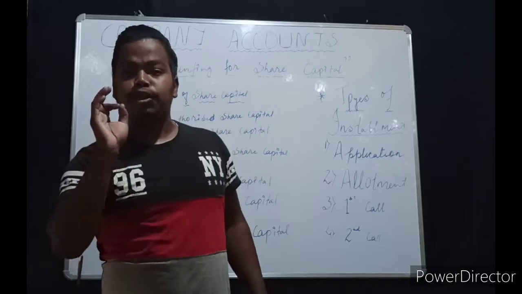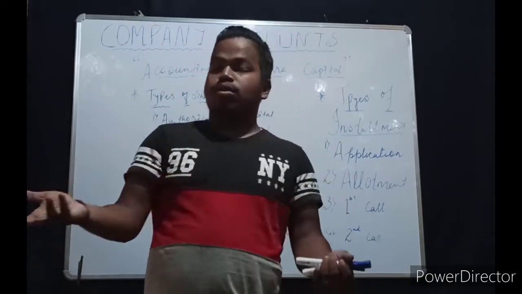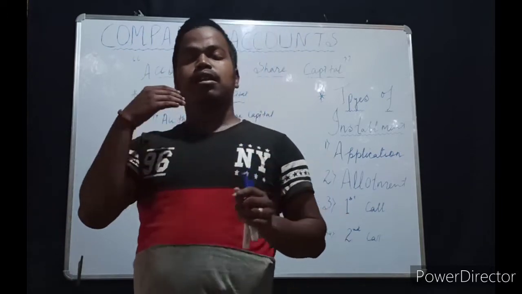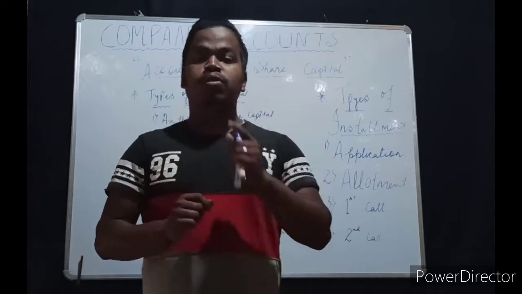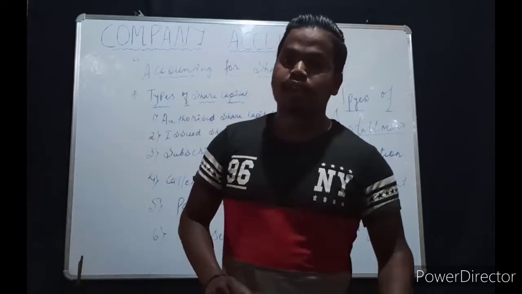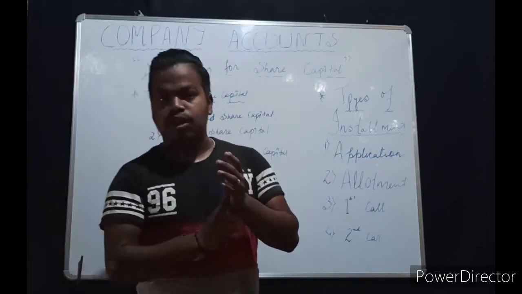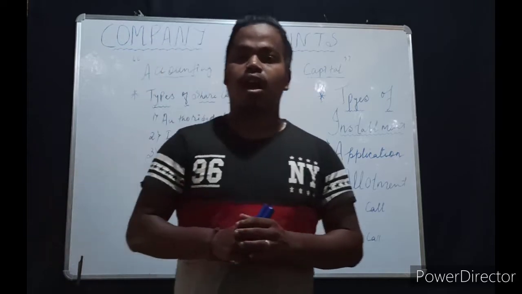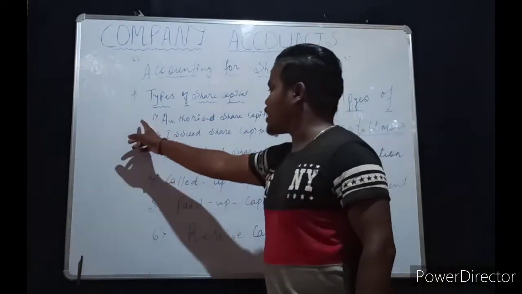Shares can be issued in two ways, according to the Companies Act 1956 or the Companies Act 2013. The first is issue of shares for consideration of cash. The second is issue of shares for consideration other than cash. Understood? Now there are 6 types of share capital.